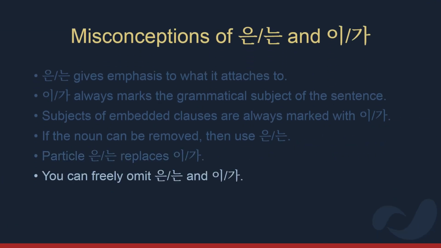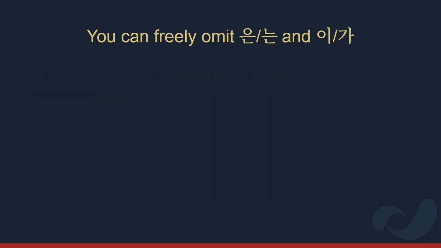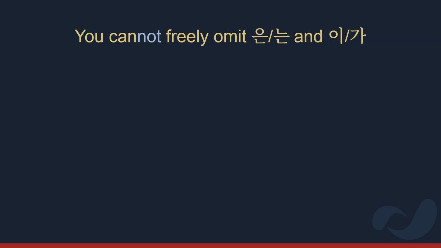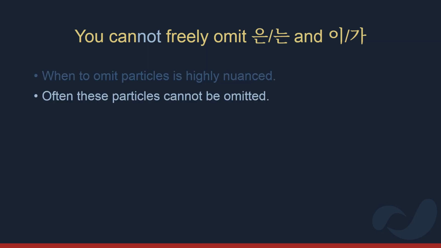The final misconception is about omitting these particles. For some reason, people casually say that you can omit them and it isn't a big deal. Some have even gone so far as to recommend omitting them when you're unsure of which one to use. But this is dangerous. Knowing when to omit particles is highly nuanced. I think that knowing when to omit particles is more difficult than choosing between wa or ga. Sometimes you can omit them, but sometimes you can't and shouldn't. It's easiest to know when particles must be used.